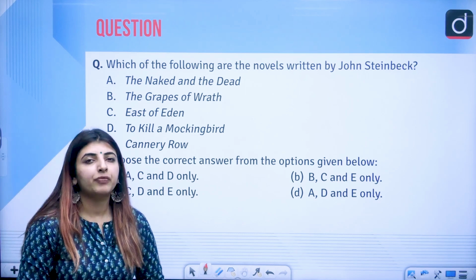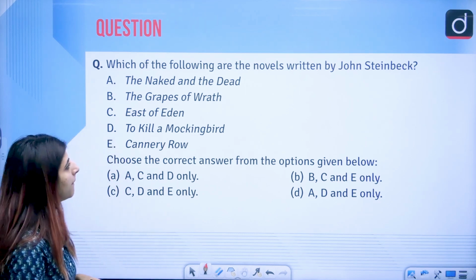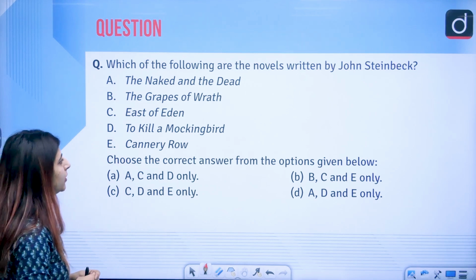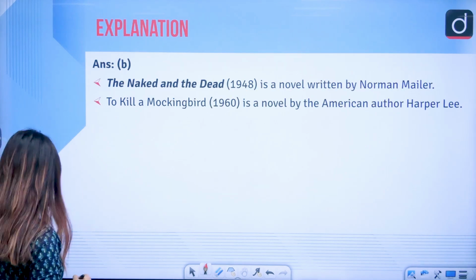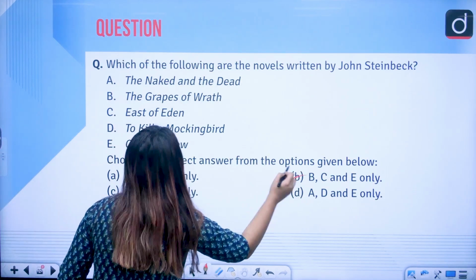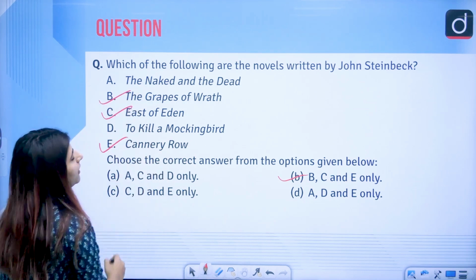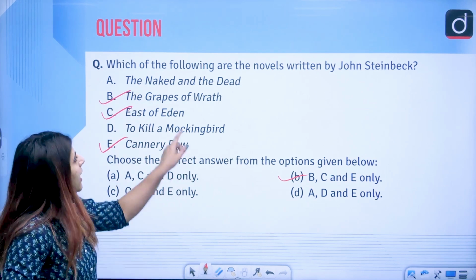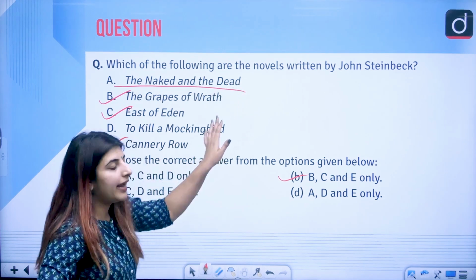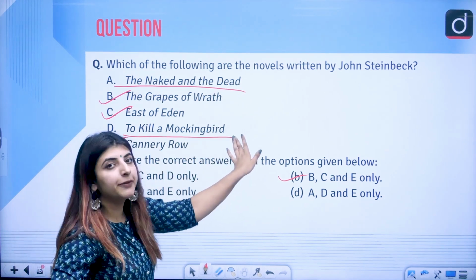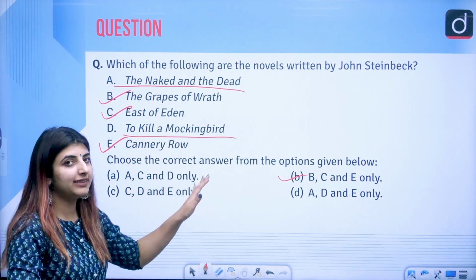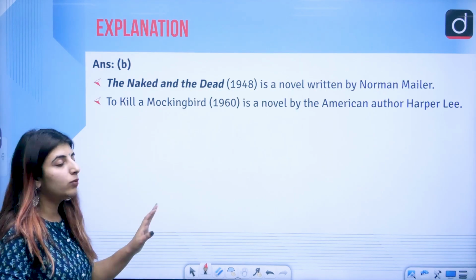Novels written by John Steinbeck. The answer to this question is option B, that is B, C and E are the ones written by John Steinbeck. The Naked and the Dead and To Kill a Mockingbird, these two are not written by John Steinbeck. Then who wrote these two works?